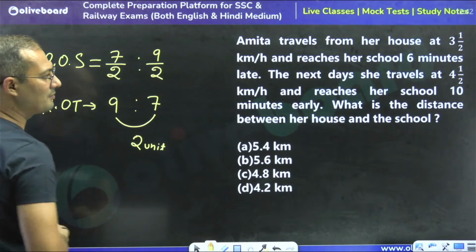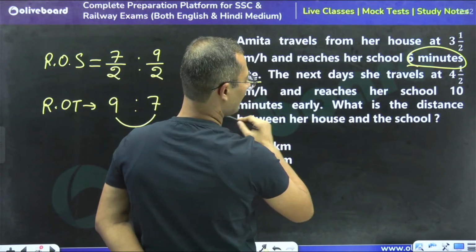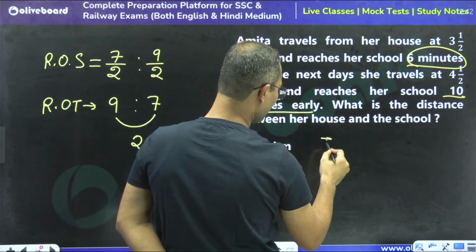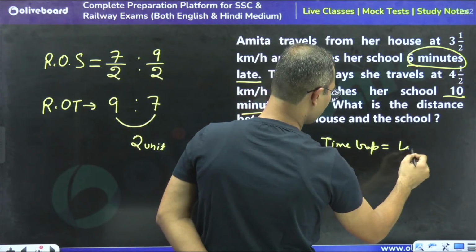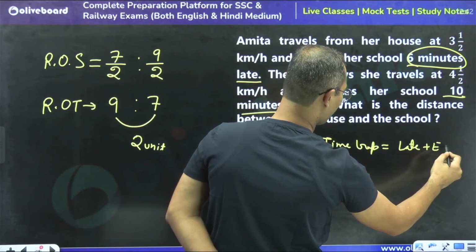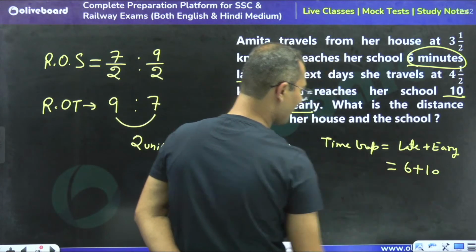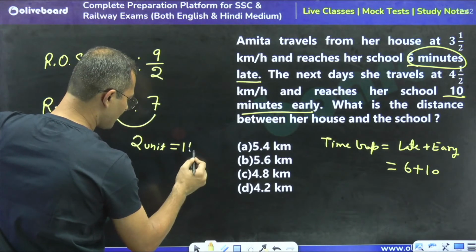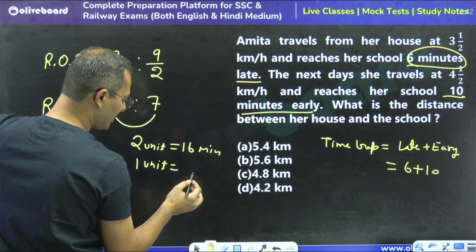What is the time gap? 6 minutes late and 10 minutes early, so 16 minutes. The time gap is late plus early time, which is 16 minutes. So 2 units is equal to 16 minutes, and 1 unit is equal to 8 minutes.